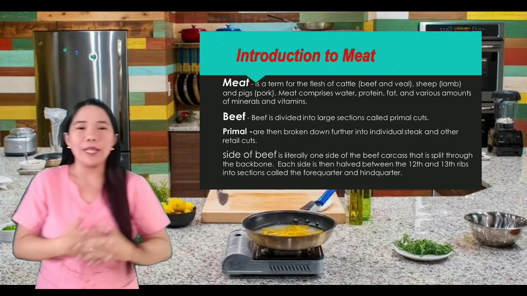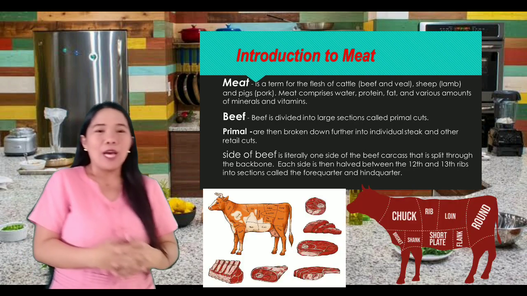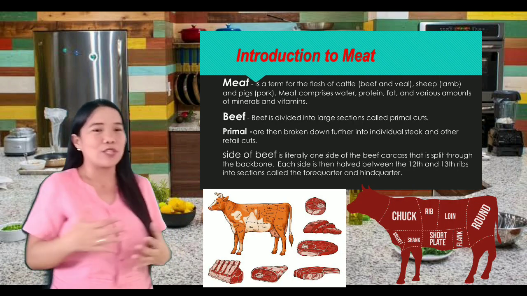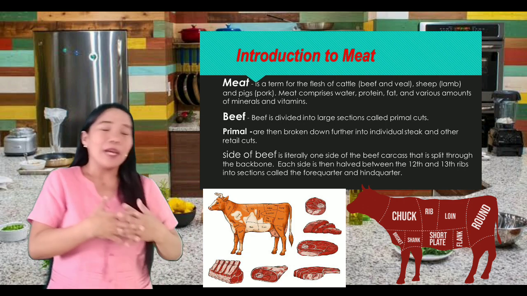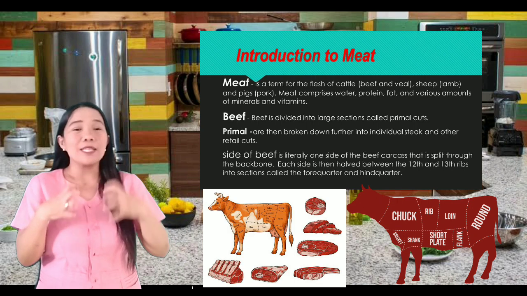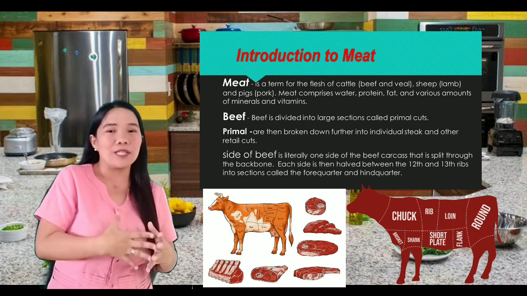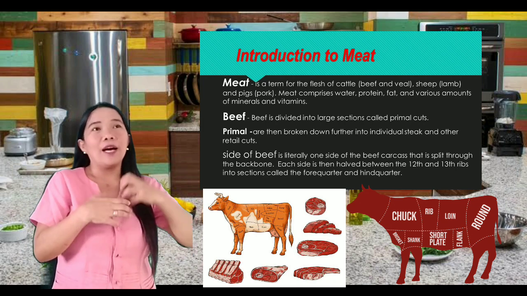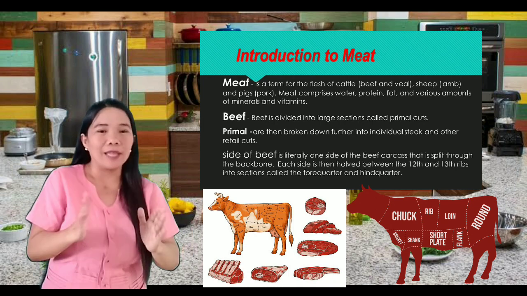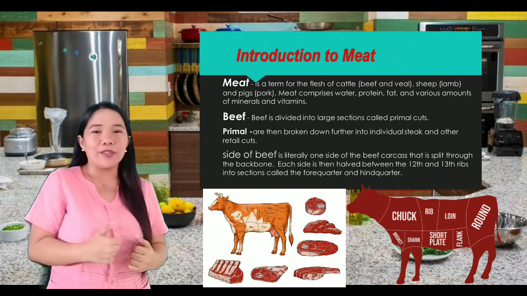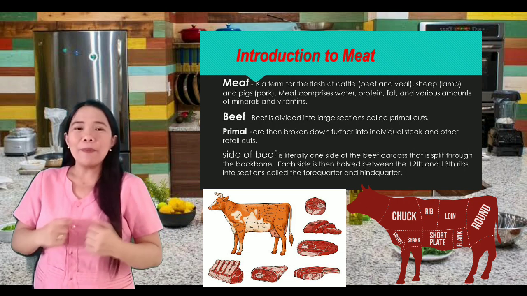So let us discuss beef first. It is divided into large sections called primal cuts. When we buy in the market, we see that it is already divided into primal cuts. So what is primal? These are the main cuts of the meat. They are broken down further into individual steaks and other retail cuts. What about the other one?